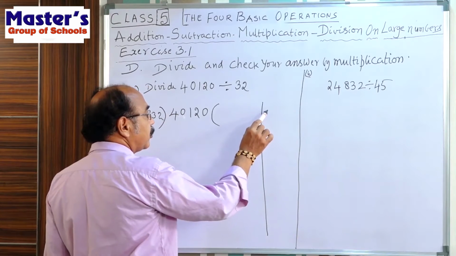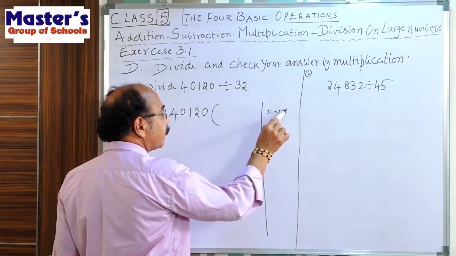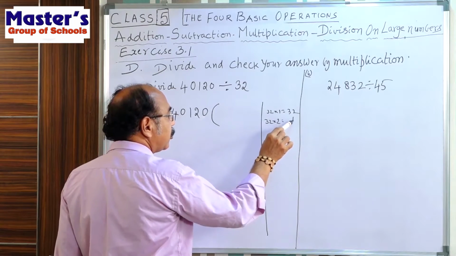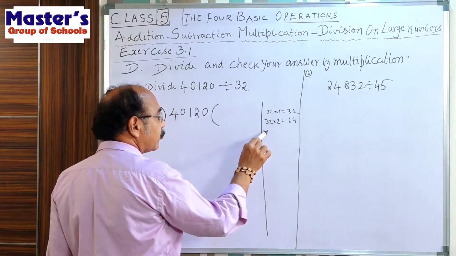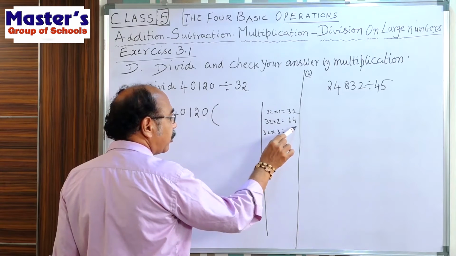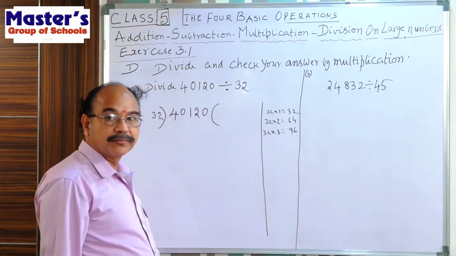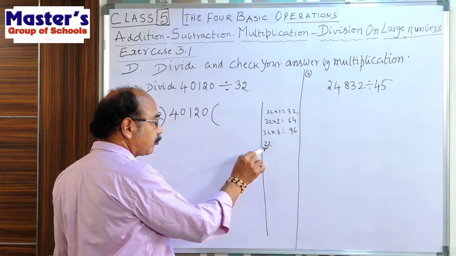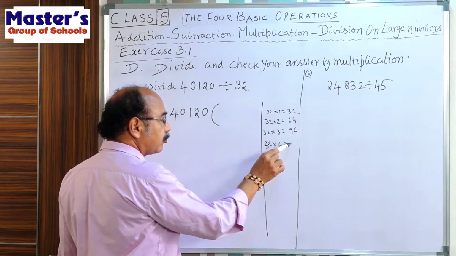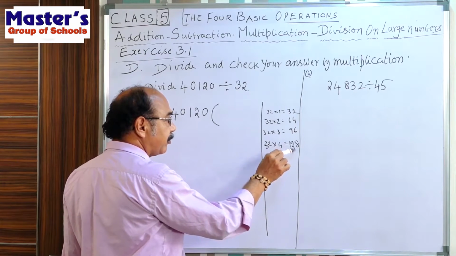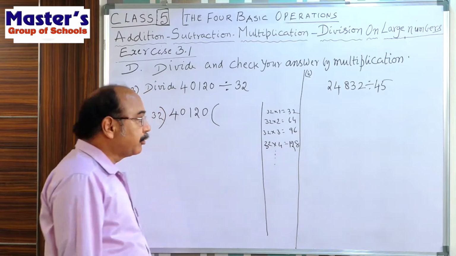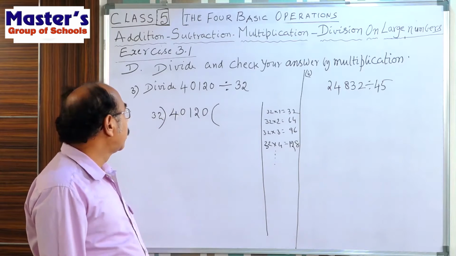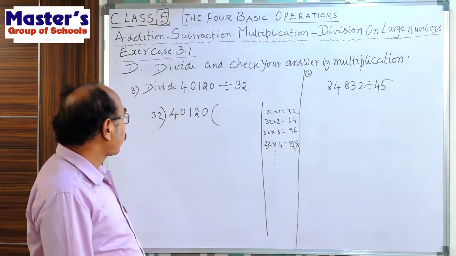See, 32 ones are 32. 32 twos are how much? 64. 32 threes are 96. And 32 fours are, 4 twos are 8, 4 threes are 12. Like this, we continue here in reading the table. We write that.